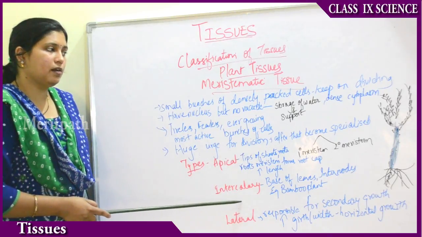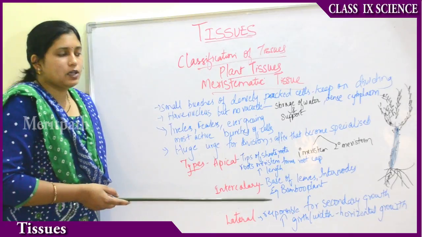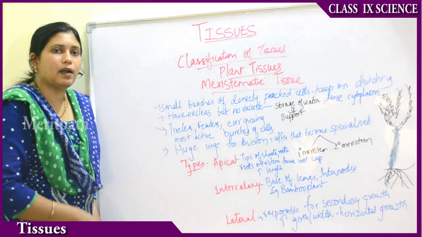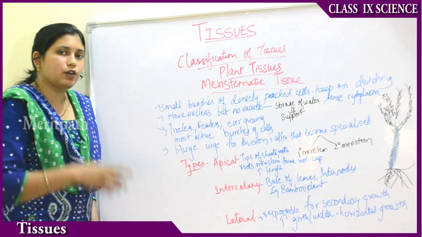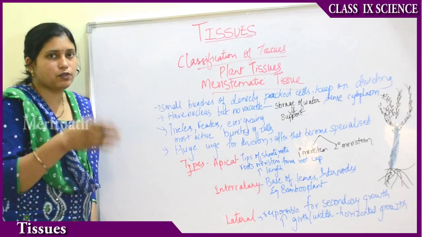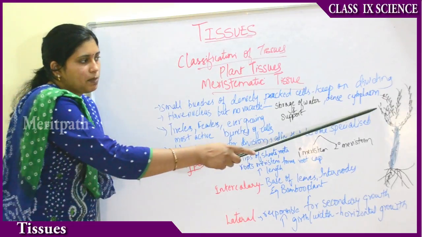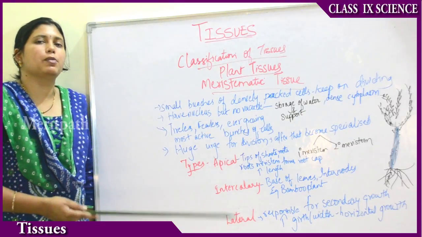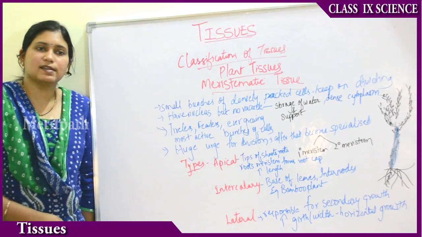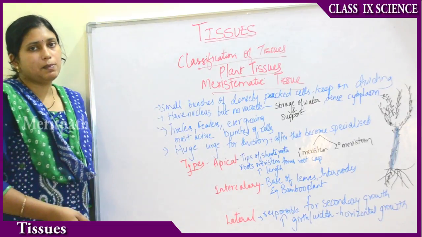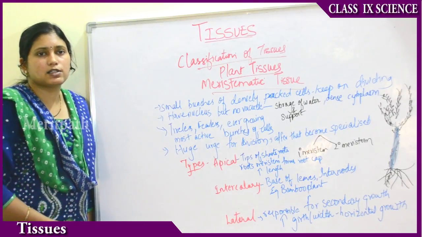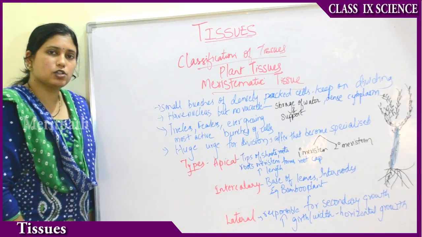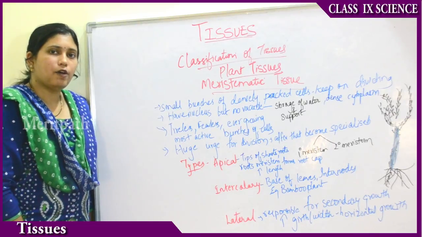Then coming to the intercalary meristem, it is present at the base of the leaves and the internodes. Taking an example of the bamboo plant: the bamboo plant is an ever-growing plant. It always increases in length. Suppose we take the example of a cow and grass. There is always grass on the ground. The cows keep eating the grass. What happens if the grass doesn't grow again? It will be difficult for survival, both for the cow and the plants also. Plants will die if they don't grow again after grazing.